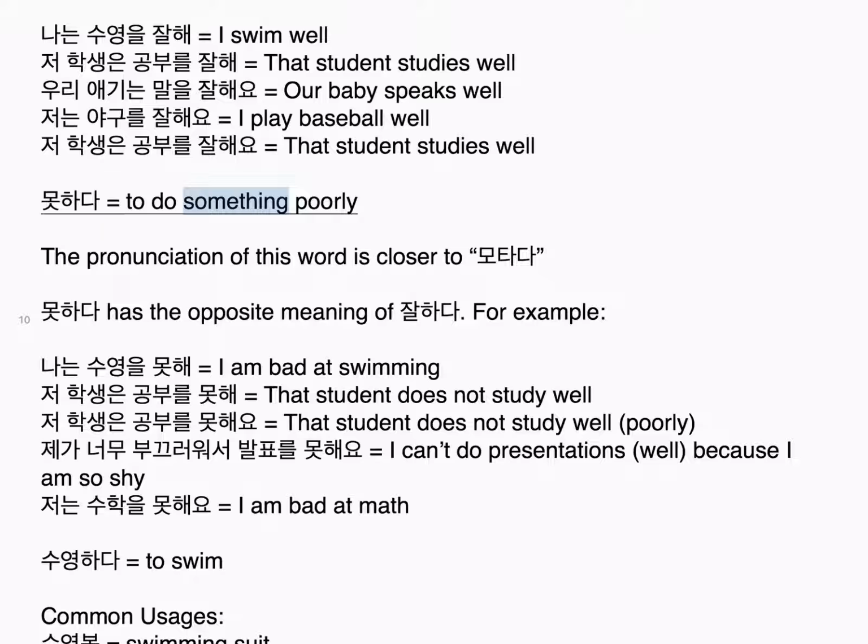못하다. To do something poorly. The pronunciation of this word is closer to 못하다. 못하다 has the opposite meaning of 잘하다. For example, 나는 수영을 못해. I am bad at swimming. 저 학생은 공부를 못해. That student does not study well.